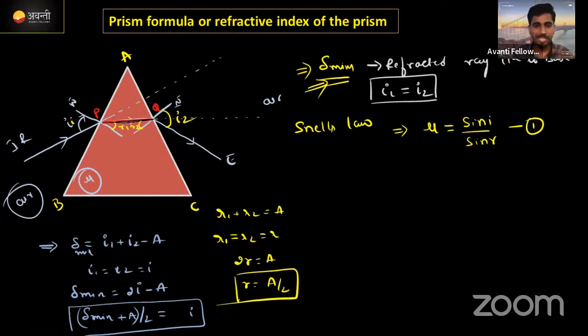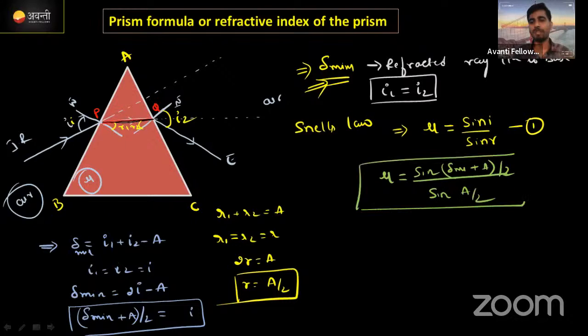Now substitute this R as well as I value in this equation number 1. Then find out the value of mu. Mu will become sine of angle of incidence, delta minimum plus A divided by 2, divided by sine R. Sine R means A by 2. This is the equation which we are going to use to find out the value of refractive index for the prism. Clear? Let me know. Let me know, guys. Is it clear?